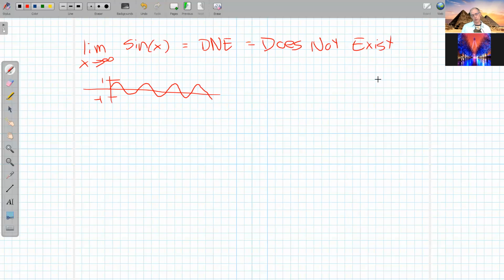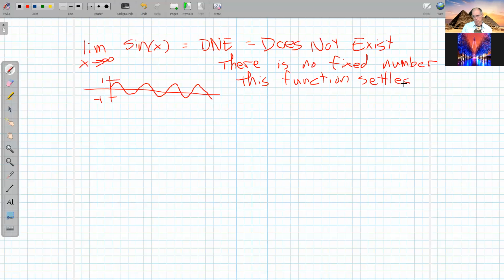So a response that's common to limits like this is we just say, hey, DNE, does not exist, and it's because there is no fixed number it settles on as x increases.